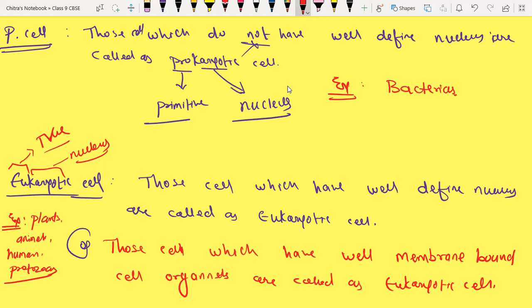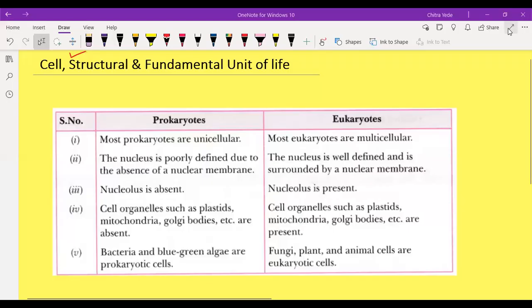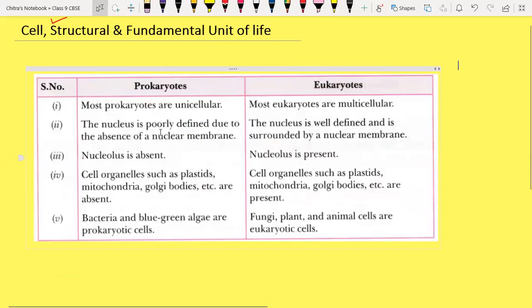Any doubt in that part, just take two minutes and repeat it, and you will get the difference between prokaryotic and eukaryotic cells.